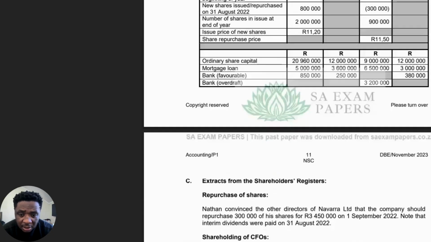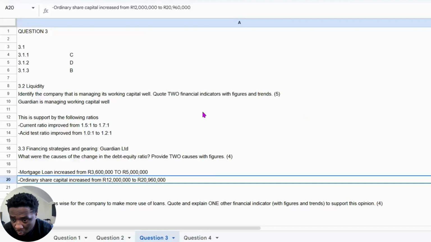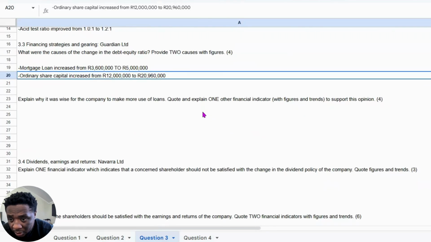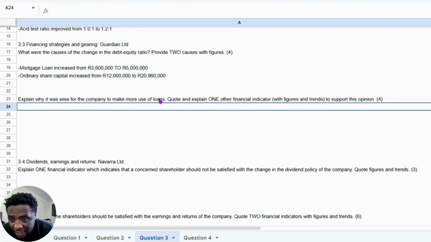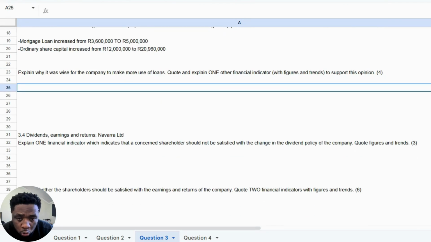Let's look at the next question. So the next question is still in 3.3. It says, explain why it was wise for the company to make use of loans. Quote one financial indicator with figures and trends to support your answer.